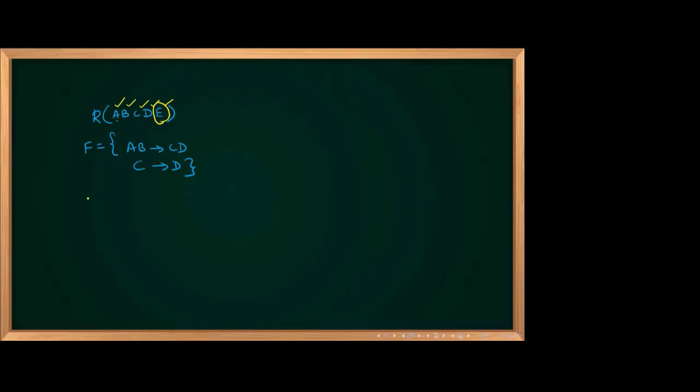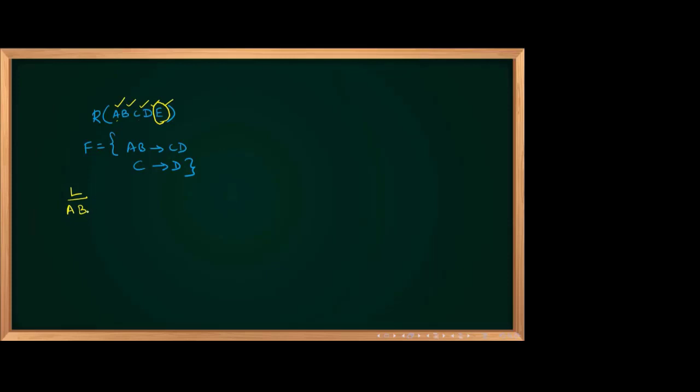Starting with our procedure. What is our procedure? Something is there only in the left side. Which attributes are there only in the left side? A is only in the left side. B is there. C is on both sides. D is only in the right side. So what is our conclusion?